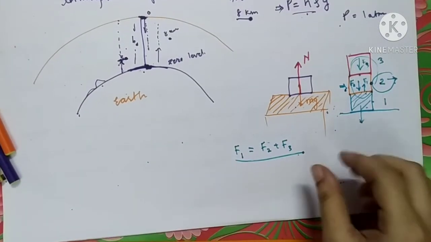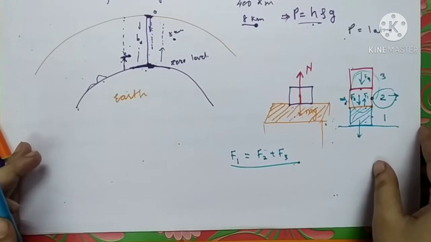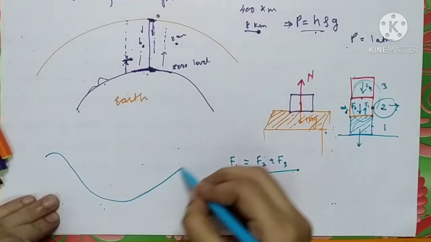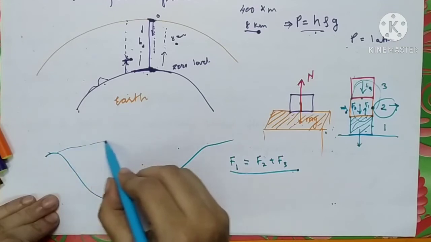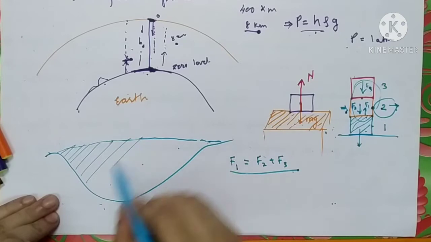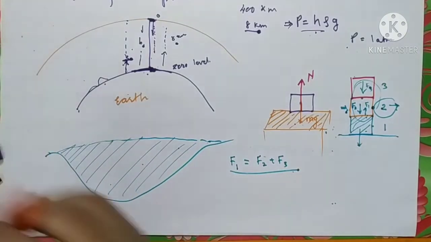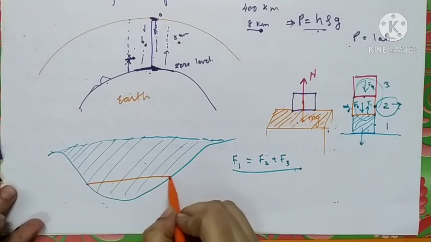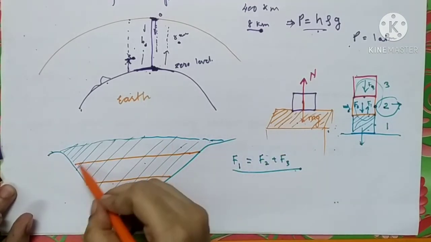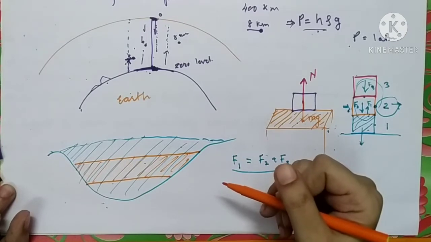Just like these boxes, consider the sea surface. Suppose this is the sea and this is the sea level. It is filled with water. If this layer of water is divided into 3 sections, can you calculate the pressure or the forces acting on the middle layer of the water?